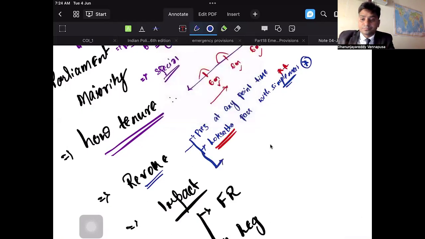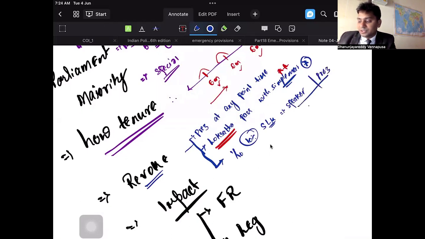After this, say for example, Lok Sabha is not convened at that point of time. If 1/10 of the strength of Lok Sabha, or 10% of the strength of Lok Sabha, approaches the Speaker, or if there is no session, approaches the President to conduct a special meeting for revocation of national emergency, within 14 days they have to convene a special meeting.